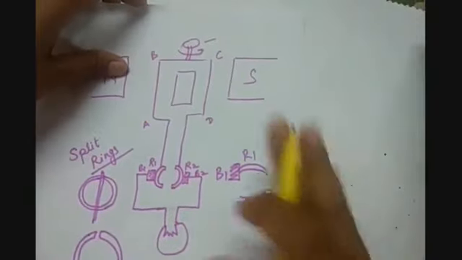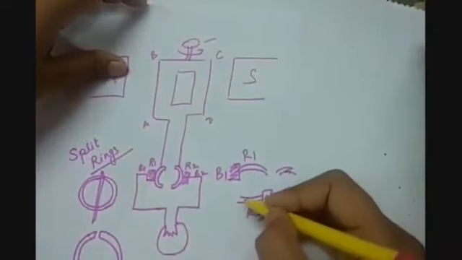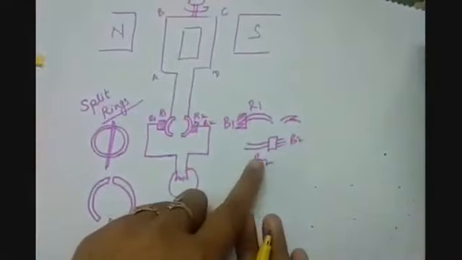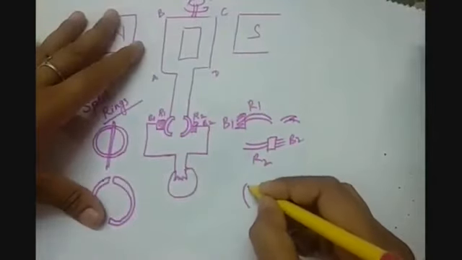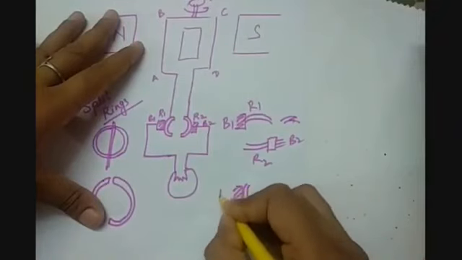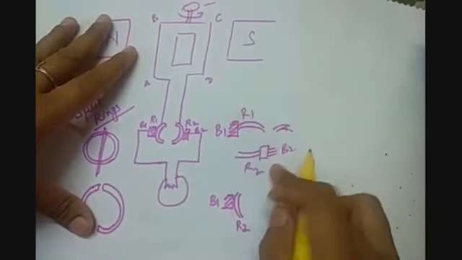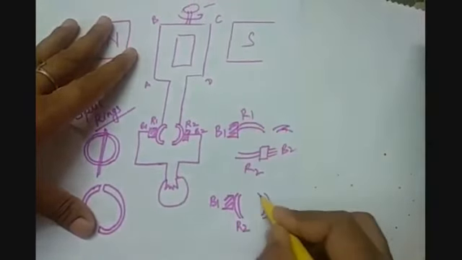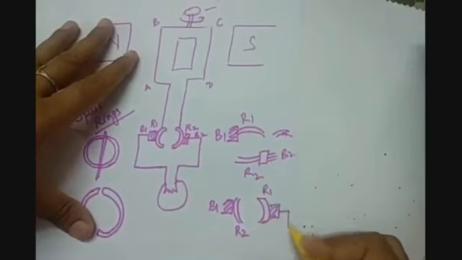But as soon as the half revolution is taken, what will happen? This R2 will come up here. So now the situation of R2 will be this with the brush B1. And this R1, after rotating, will come here, and R1 will be in contact with brush B2.